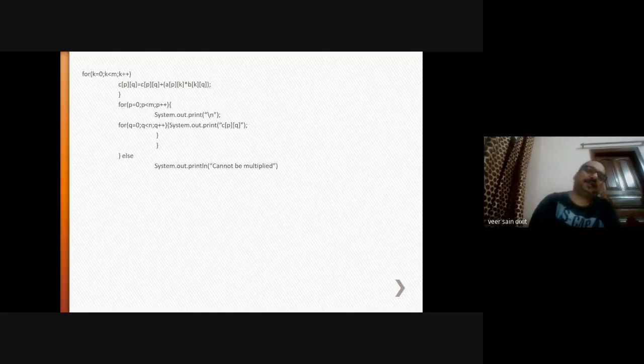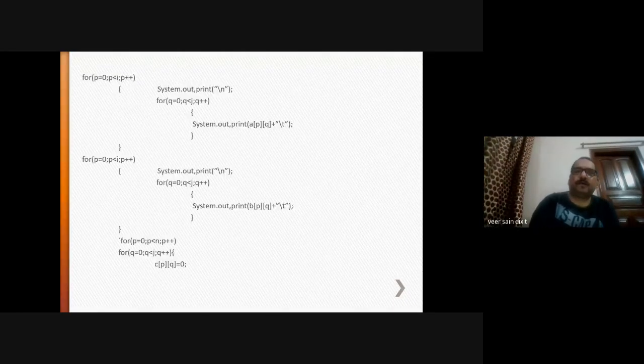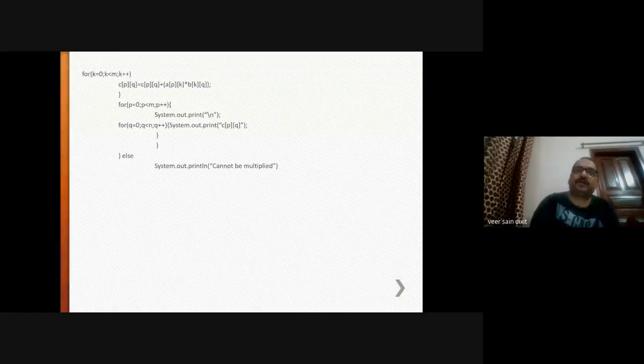So here three loops are there. How will the loops run? For p equal to 0, q equal to 0, all values of k will be executed.